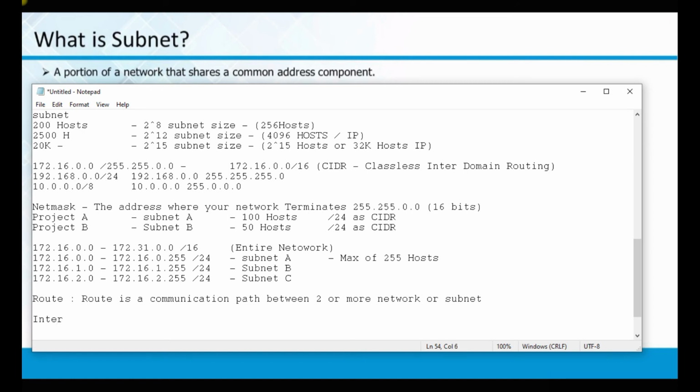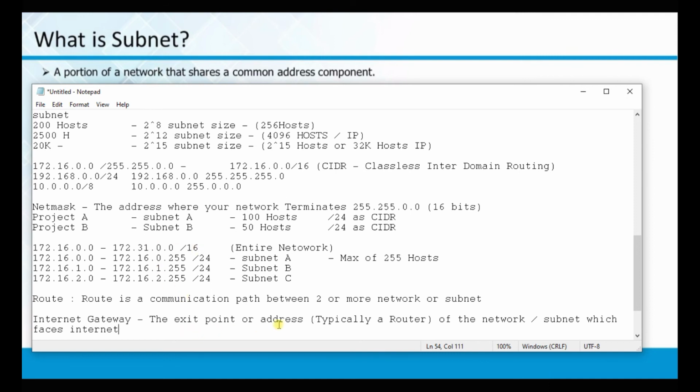Now the concept of an internet gateway. A gateway is nothing but the exit point of the network, typically a router, of the network or subnet.